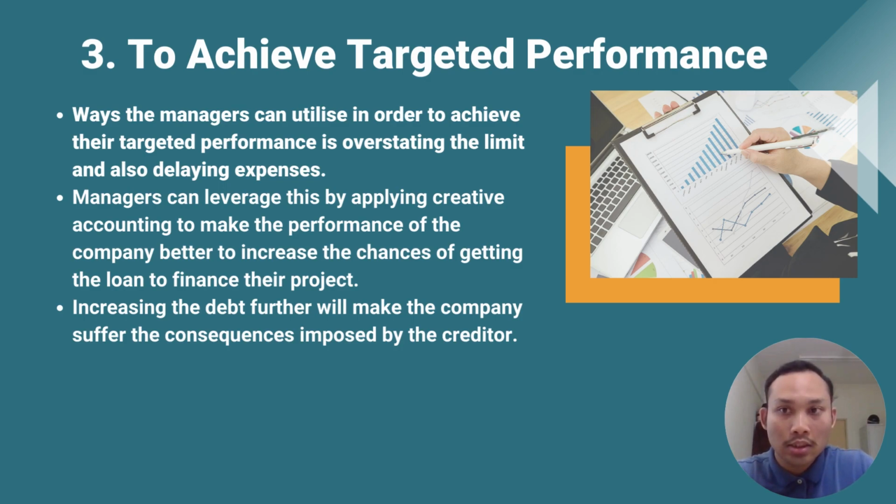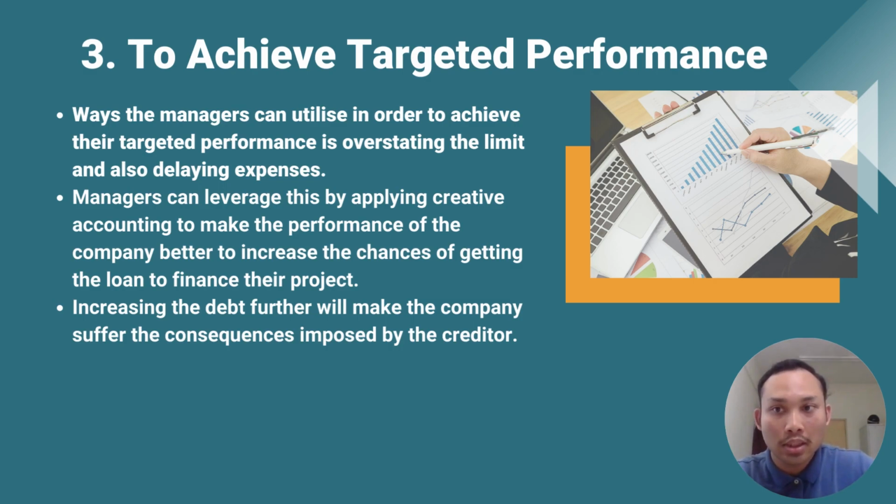So the creditors are most likely to give the loan to the company that seems to be more stable than others, because they want to reduce the chances of not getting their return in the case of the company going under. So an unstable company may receive the loan, but with a tighter obligation imposed on them, such as a debt covenant.